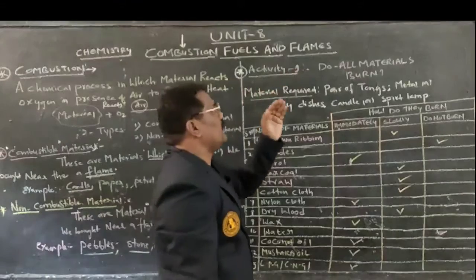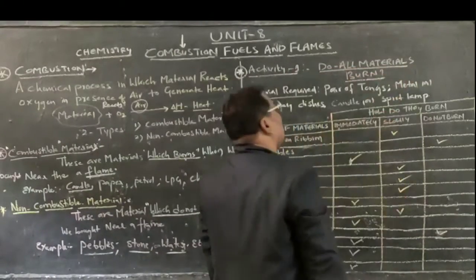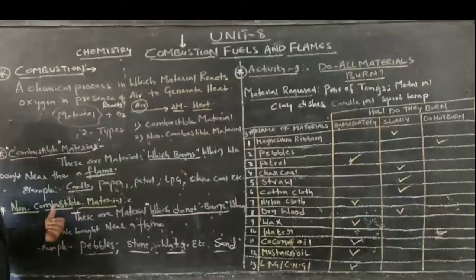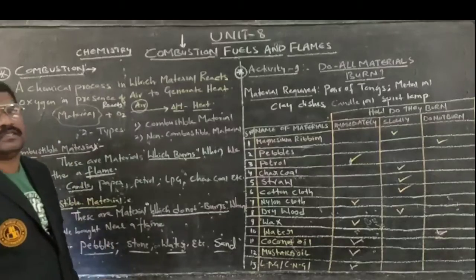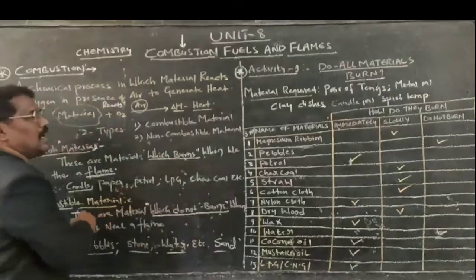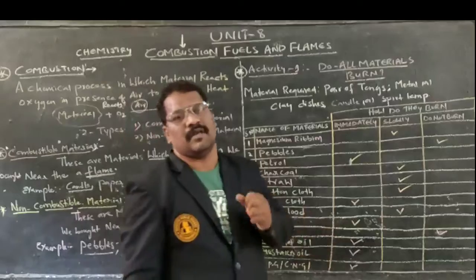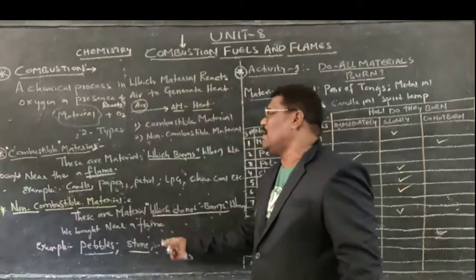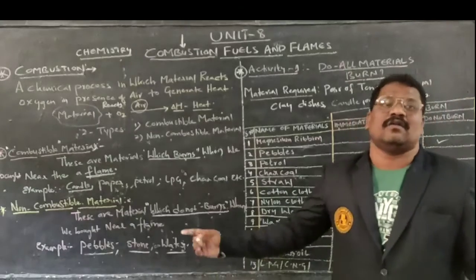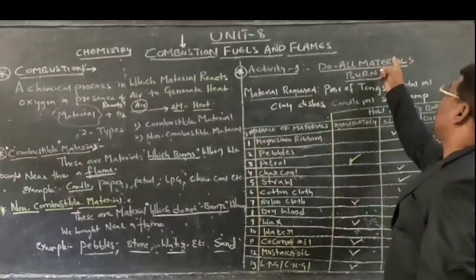What information does this Activity 1 give? It gives information about whether all materials burn. Here we are taking materials of two types: combustible material and non-combustible material. Those which burn when we bring them near the flame are called combustible materials, and those which do not burn near the flame are called non-combustible materials. Now the question is, do all materials burn?